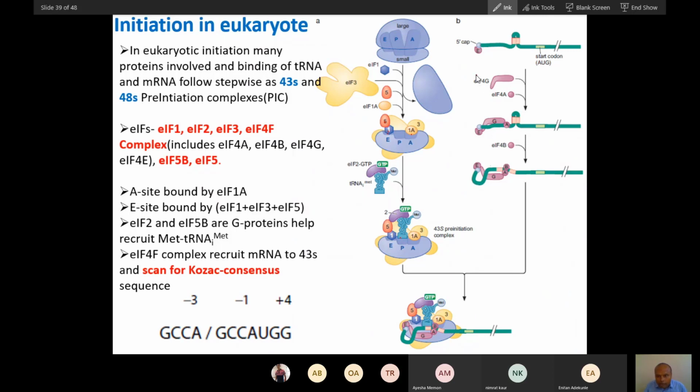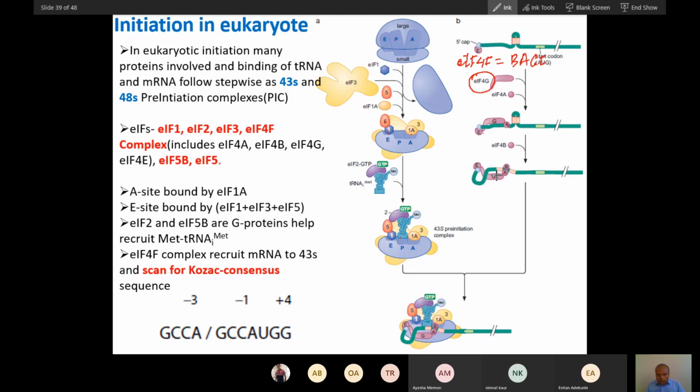So this is eukaryotic initiation factor 5. Eukaryotic initiation factor 4F is equal to 4B, 4A, 4G, 4E. So you can see B, A, G, E. This will come here and bind this cap. E will bind the cap, and this will bind this whole sequence.